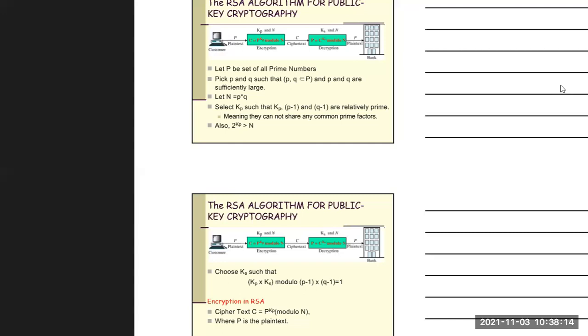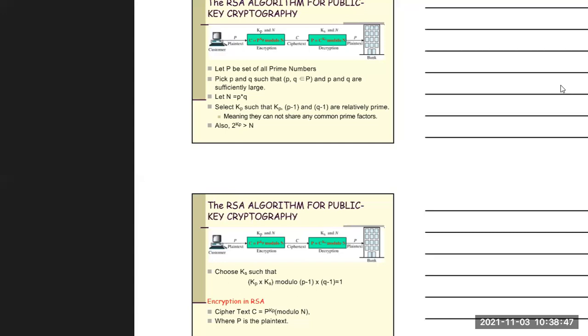How do you find KP? 1 less than or equal to KP less than phi n. Now you have to choose KP such that it lies in the range between 1 and phi n, the phi n which you got from P minus 1 into Q minus 1 after doing this product. And after that, you will find the KS value, and after that your public key combination and private key combination are set.